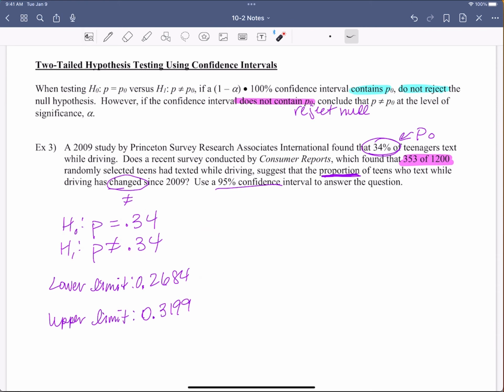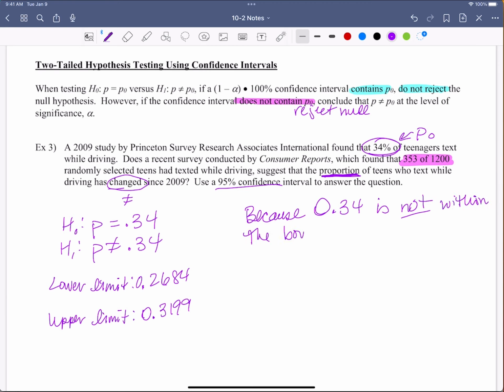No. This 0.34 is outside of my interval. My interval only goes from 0.26 up to 0.32, basically, right? So, because 0.34 is not within the bounds of the interval.